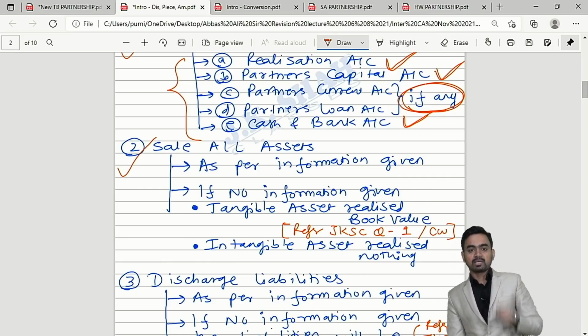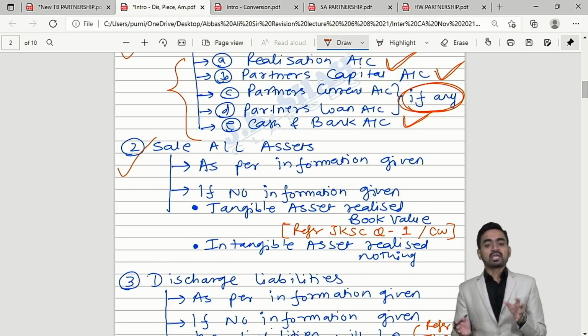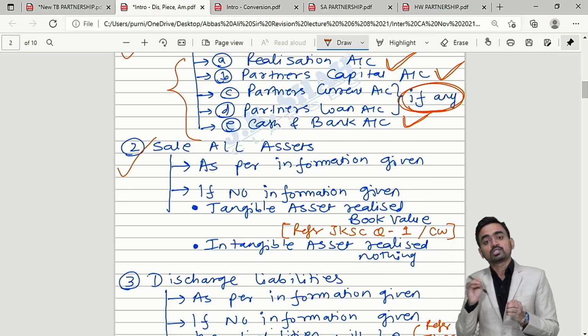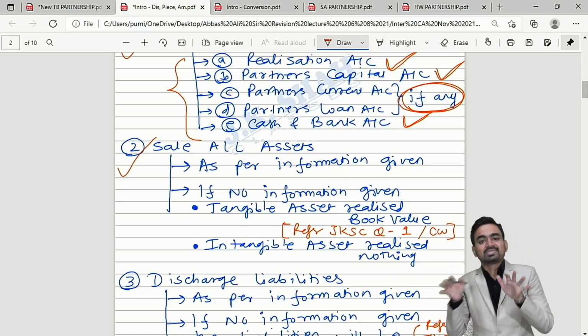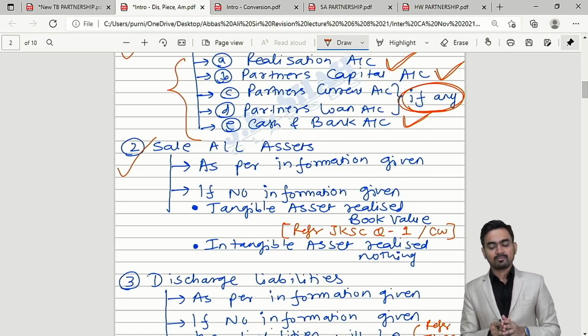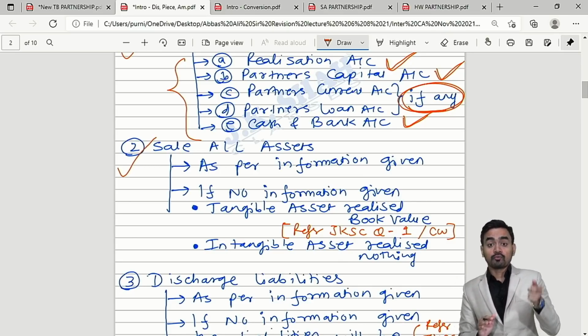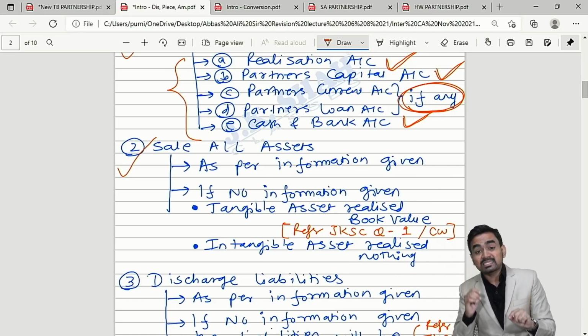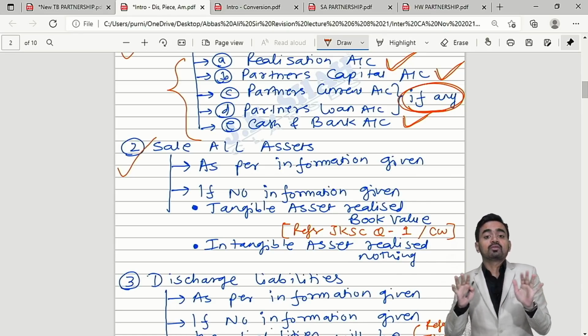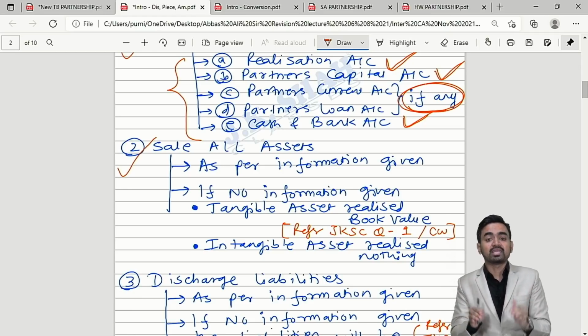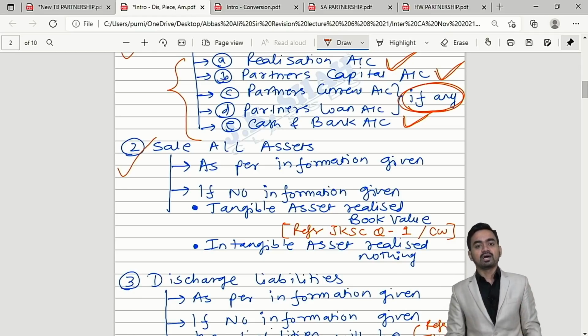Now two possibilities are there. Number 1, the information of the asset sold at what price is given in the question. Then please welcome that information. Is it clear? So follow the instruction given in the question. But in some cases they will not give you the information of the amount realized from that particular asset.